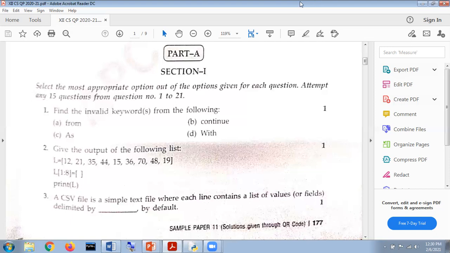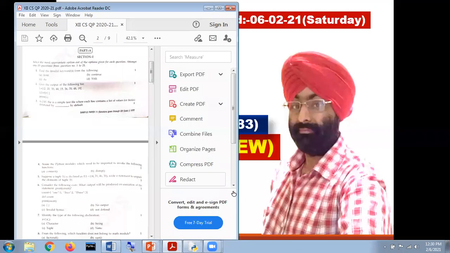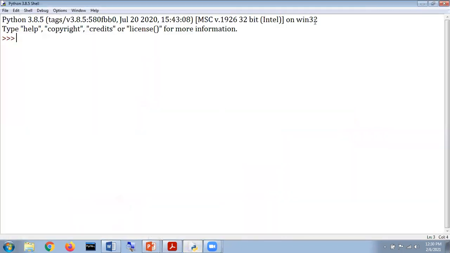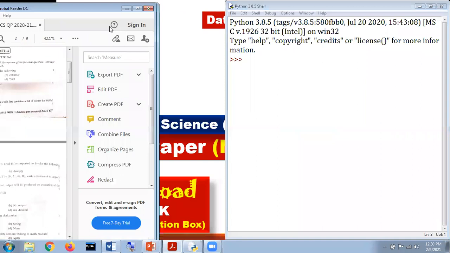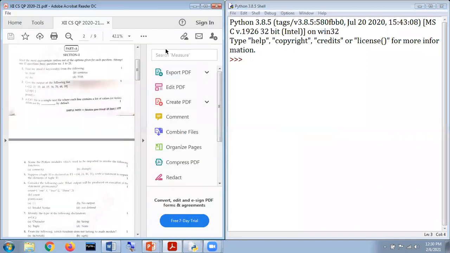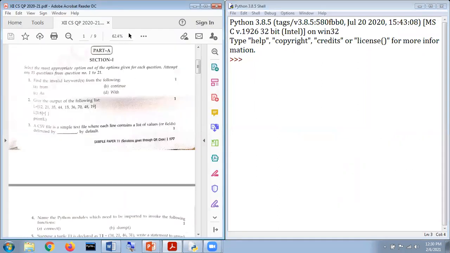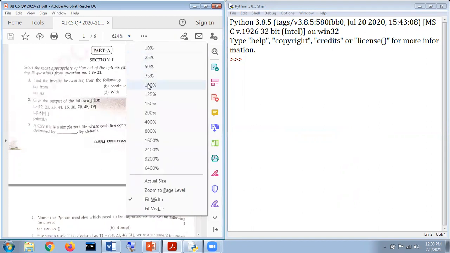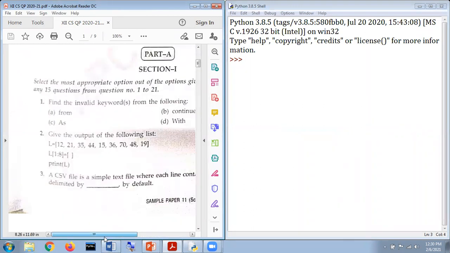I am just going to minimize the screen. Okay, we are just going to perform this. We are adjusting the screens right now. Okay, hopefully, yes, we have done with that. We are going to increase the size. Okay, and here it is.